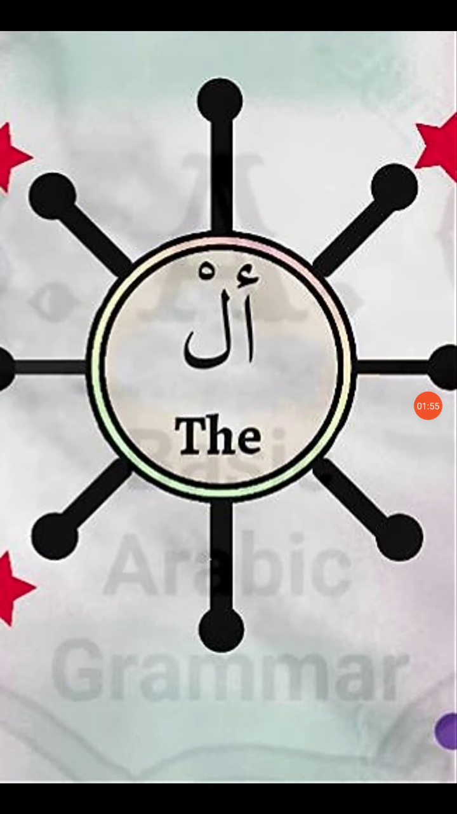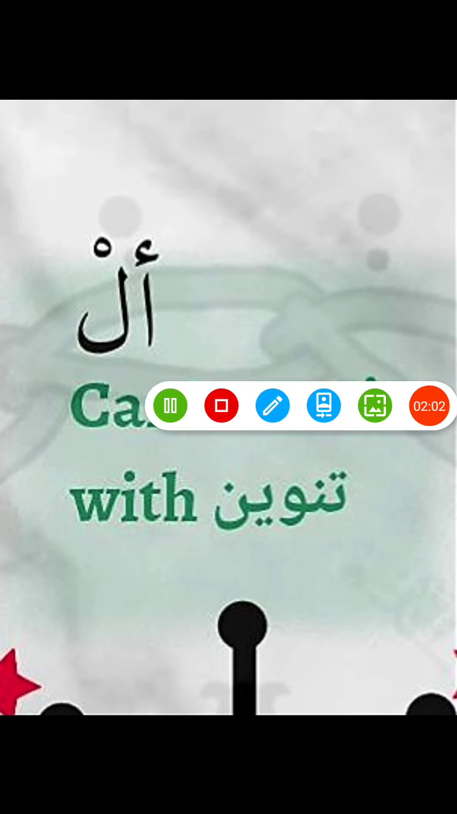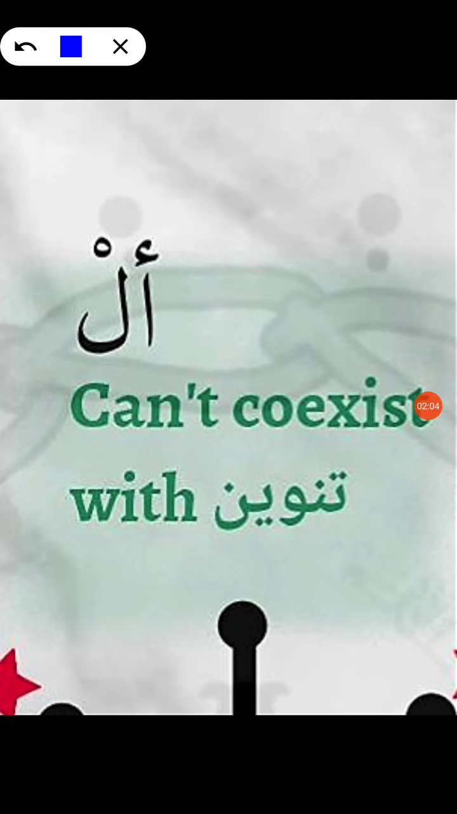All right, now let's begin with our first point. It says that al cannot coexist with tanween. This point is something that we have already studied a number of times. So what's tanween? It's the double harkat, and it signifies that an ism is nakra. So logically, we can say that al obviously cannot ever coexist with a tanween, because tanween shows that an ism is nakra while al shows that an ism is marfa, and we all know